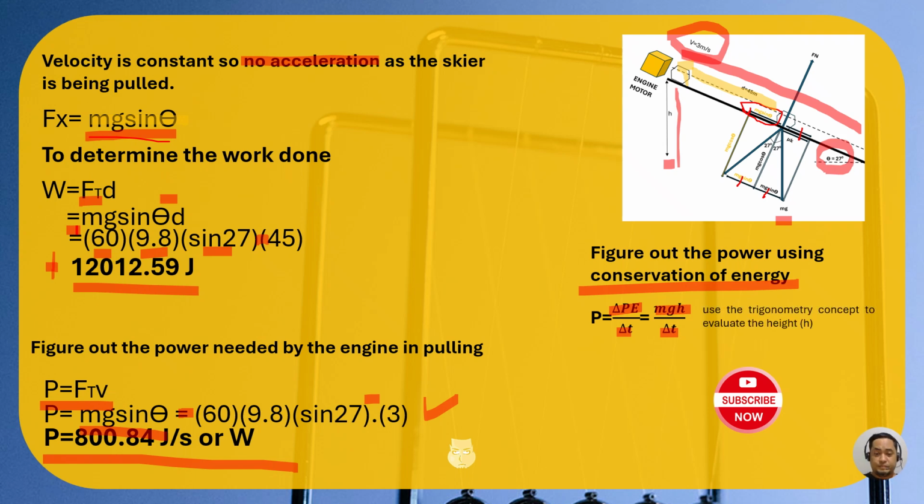So let's use the trigonometry concept to evaluate the height. How to get the height, right? Since it wasn't provided in the problem there. So how are we going to get the height? We will lead to this equation. Height is equal to sine theta times displacement. And I will teach you how we arrived at that particular equation.